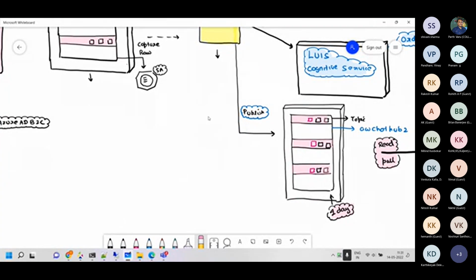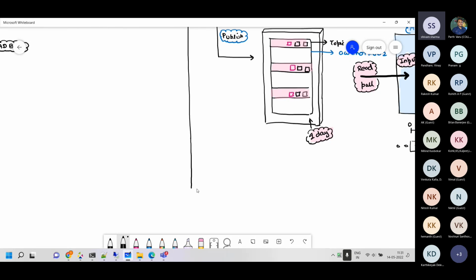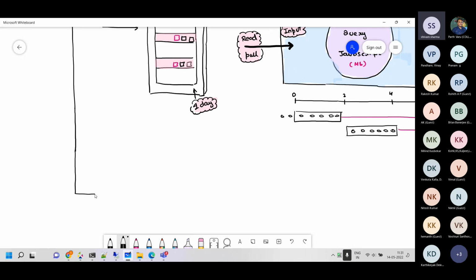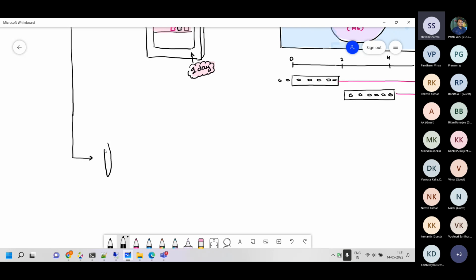This function writes the message coming in the bot section onto an enterprise service bus, and that enterprise service bus is basically what we call Azure Service Bus.